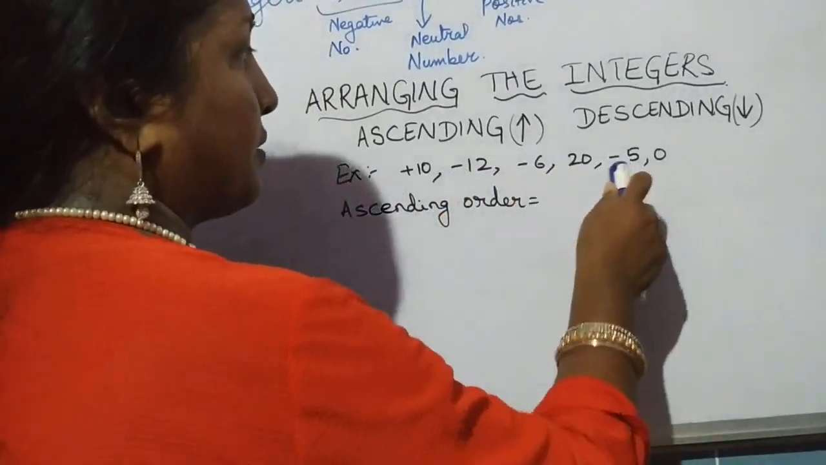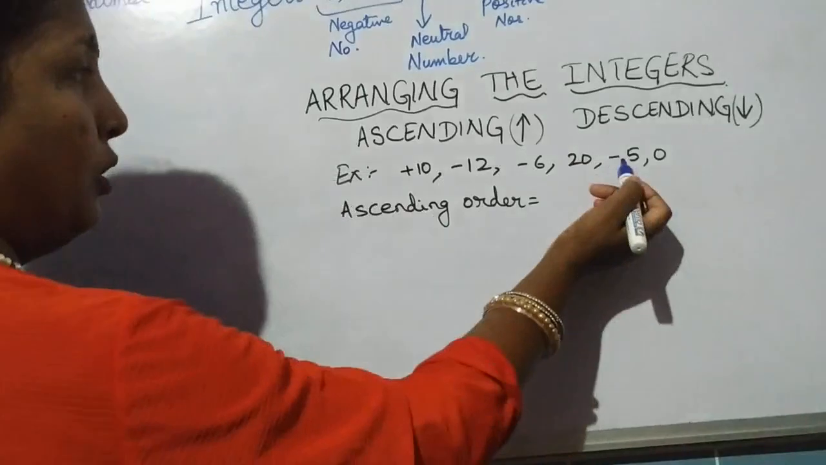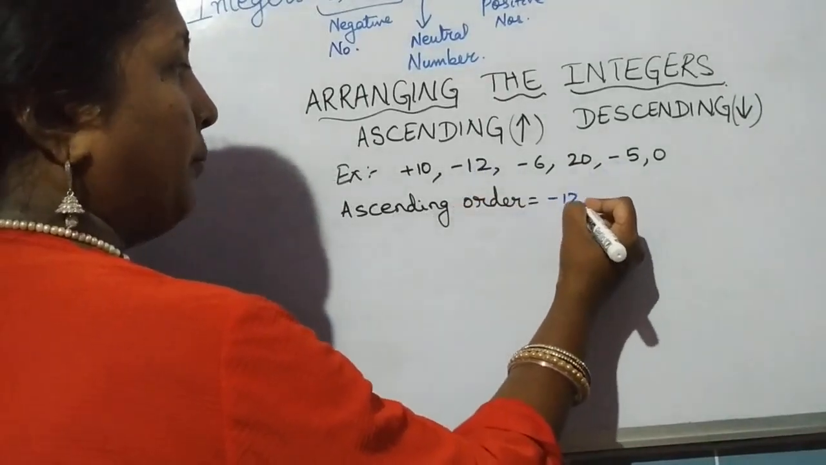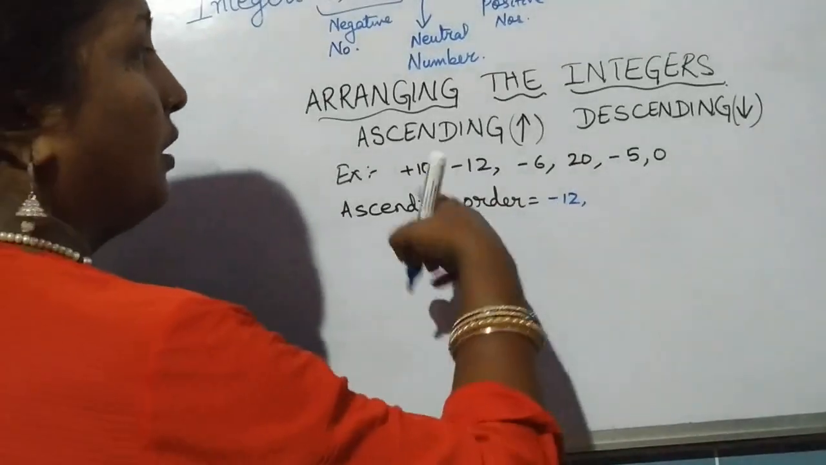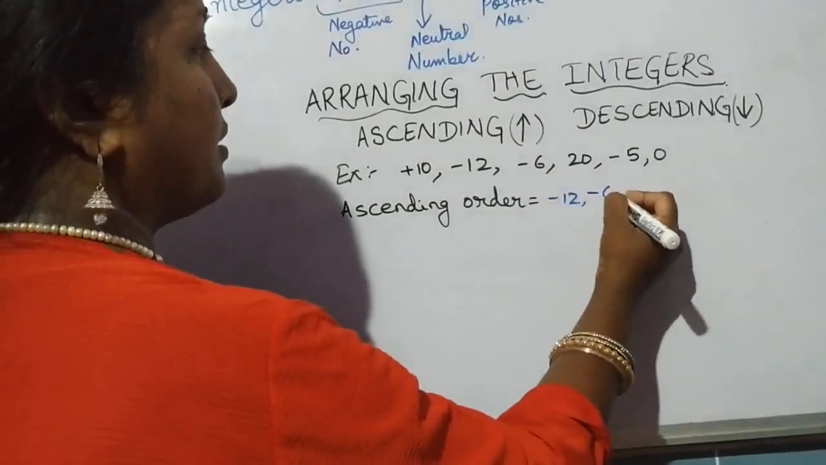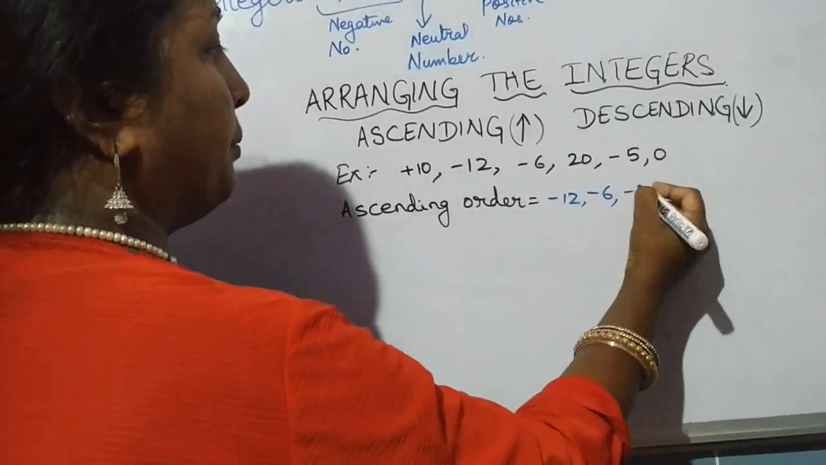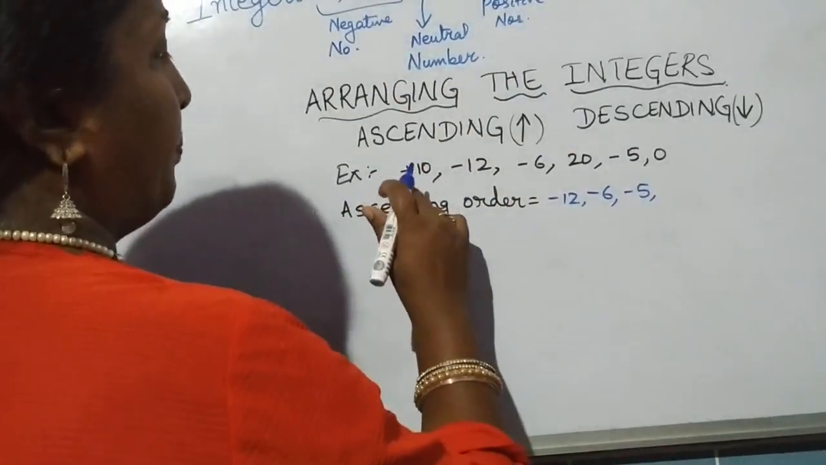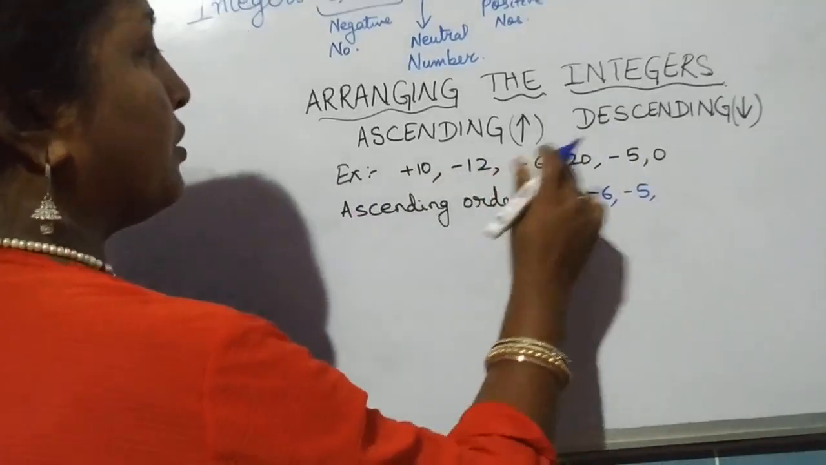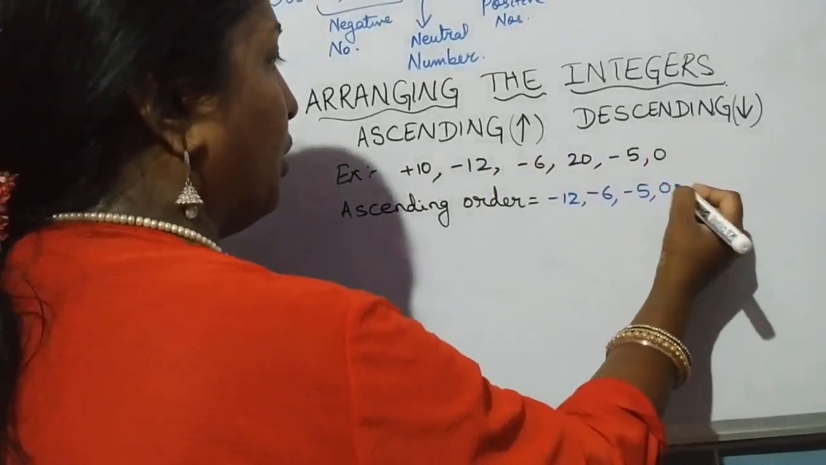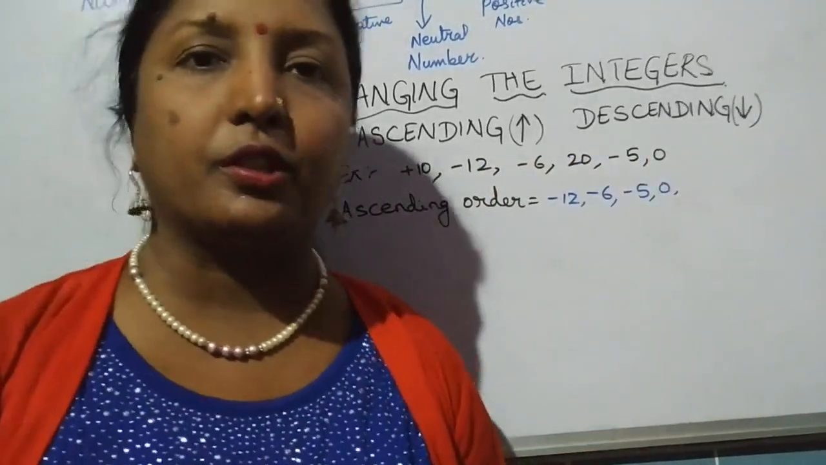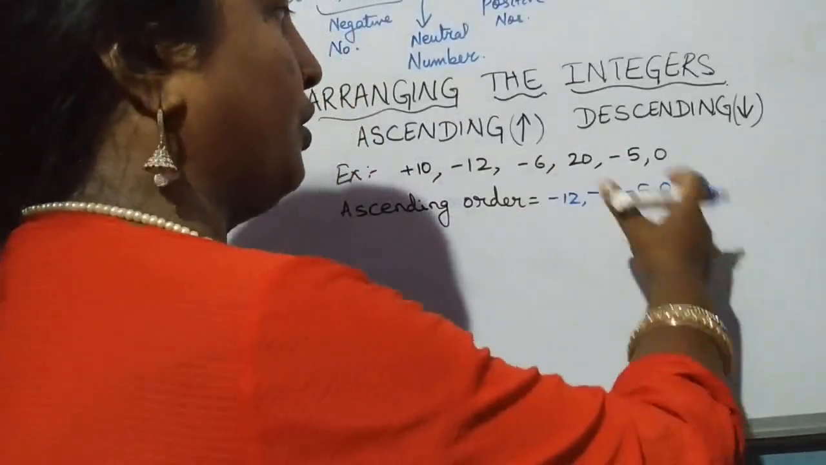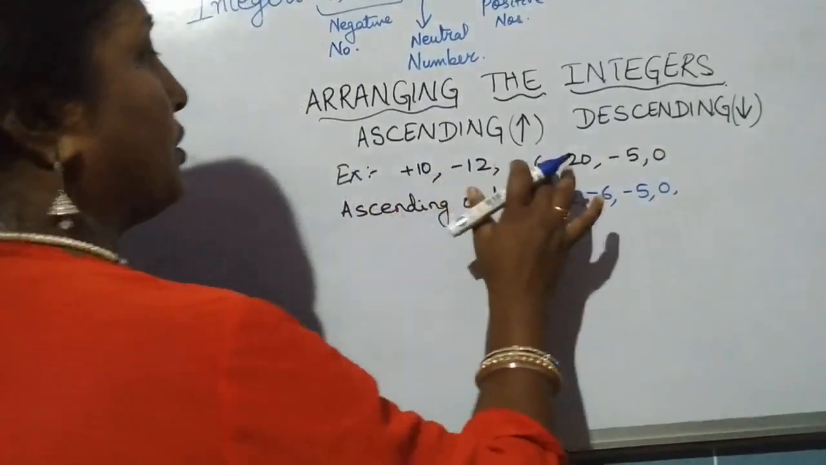Minus 12, minus 6, minus 5. So minus 12 is the smallest. Smaller than that will be minus 6. Then smaller than that will be minus 5. Then we have no more negative integers, so we go for 0, because 0 is smaller than all the positive integers. So once we are done with the negative integers, we will go for 0. And then we look after the positive integers.